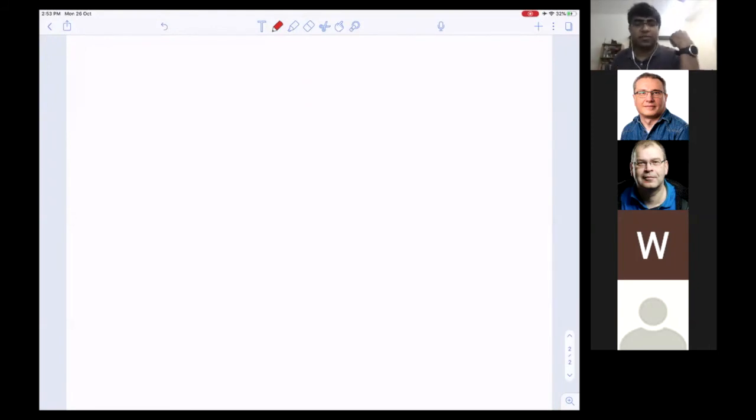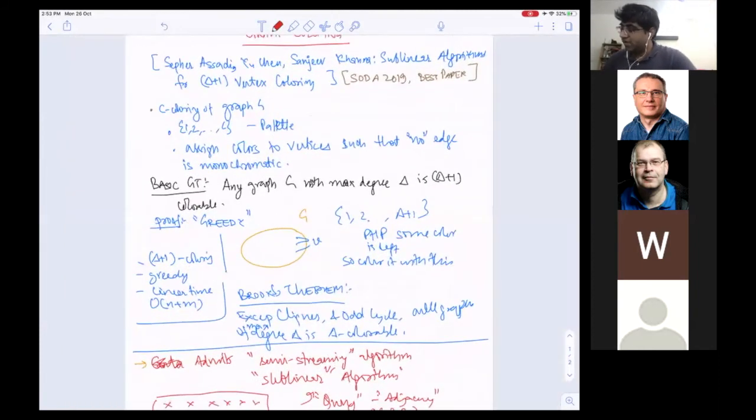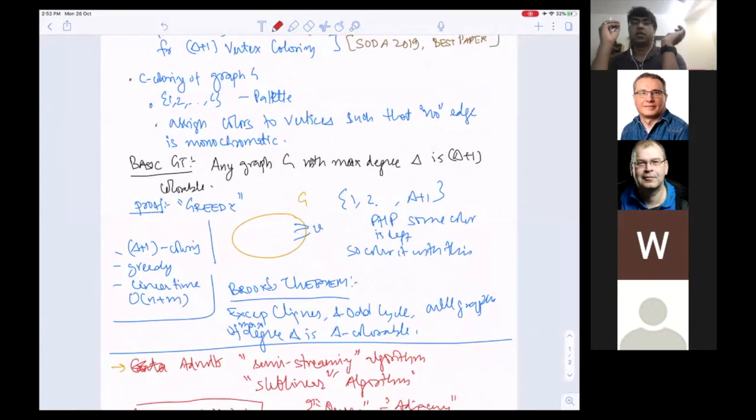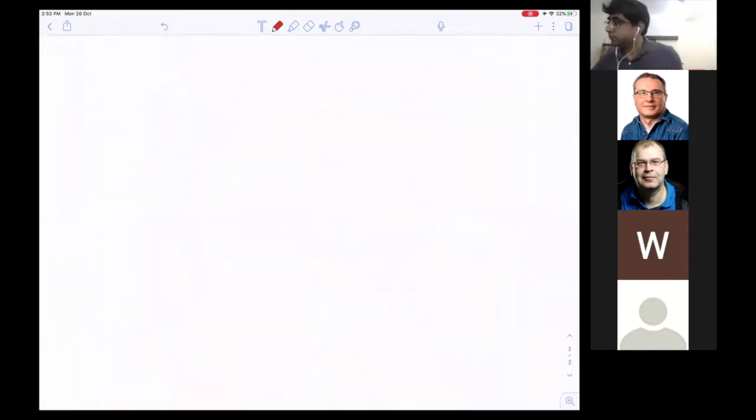It was considered a very hard problem that cannot be solved by a single pass streaming algorithm. It is almost impossible to make this greedy algorithm run in streaming because it is inherently sequential: when coloring a vertex, I must look into all its neighbors which have previously been colored. So it was very surprising, and it is an extremely non-trivial algorithm.